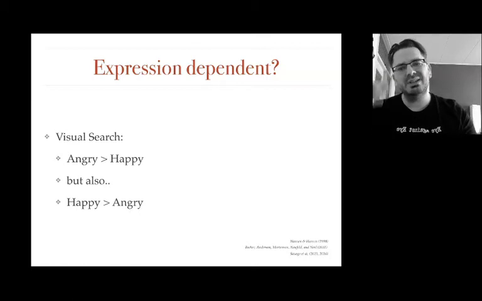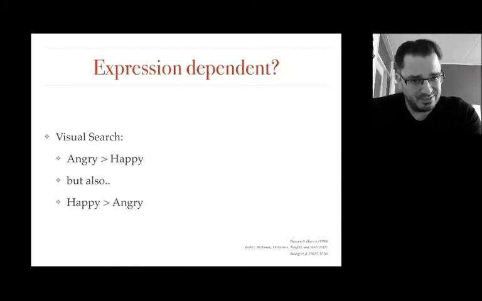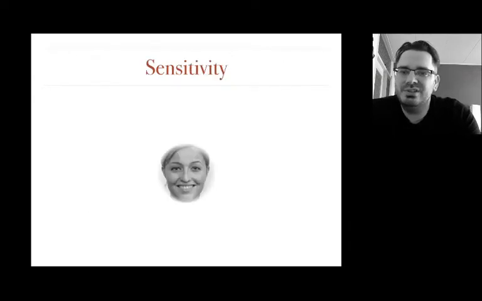And one particularly interesting study concerning this discussion is from Savage and colleagues, and they show that the direction of the effect depends on the stimulus set chosen for the experiment. Now, this suggests that the emotional content may not be the most relevant player here. So if it's not the emotional content, then what is it?